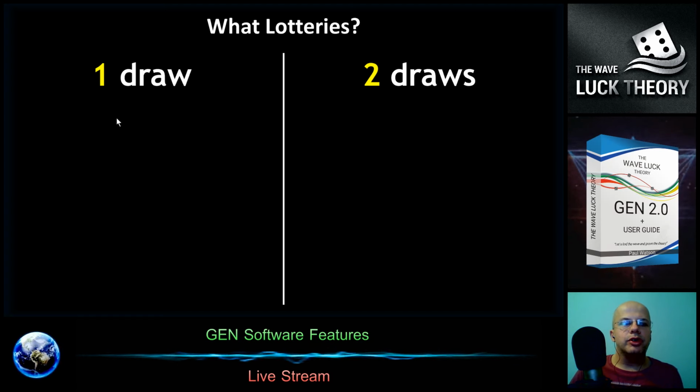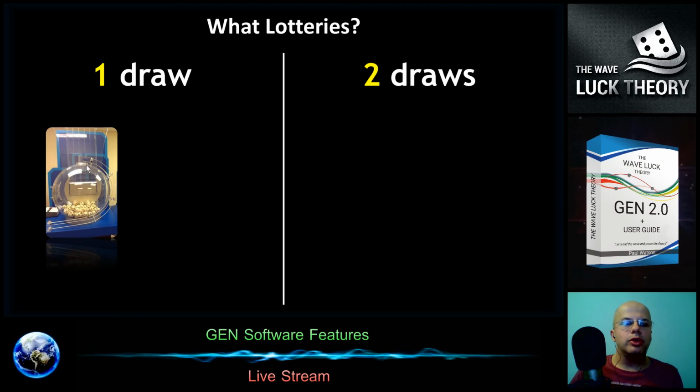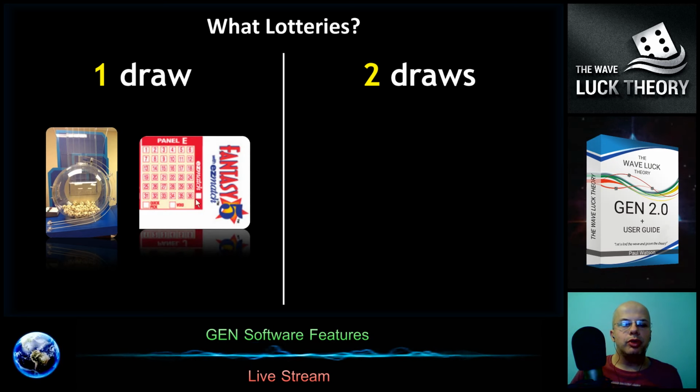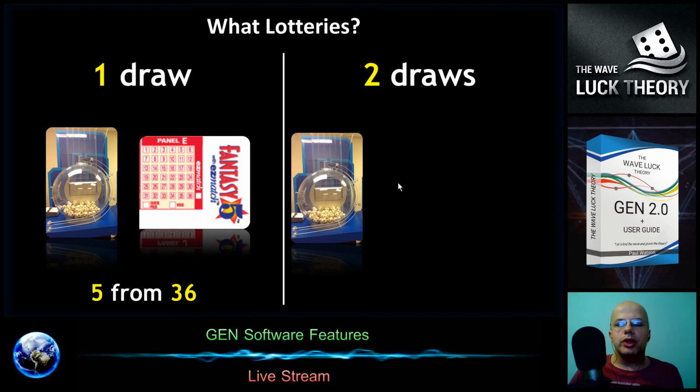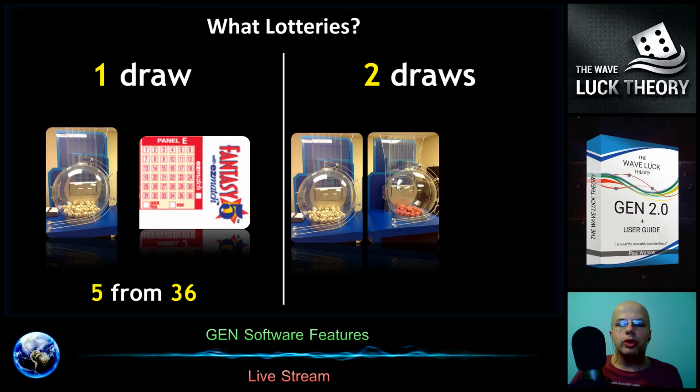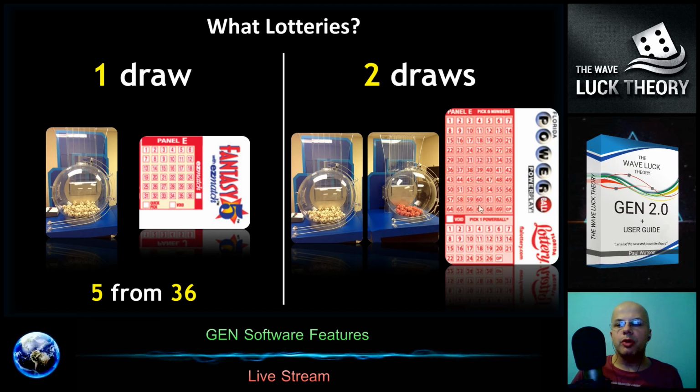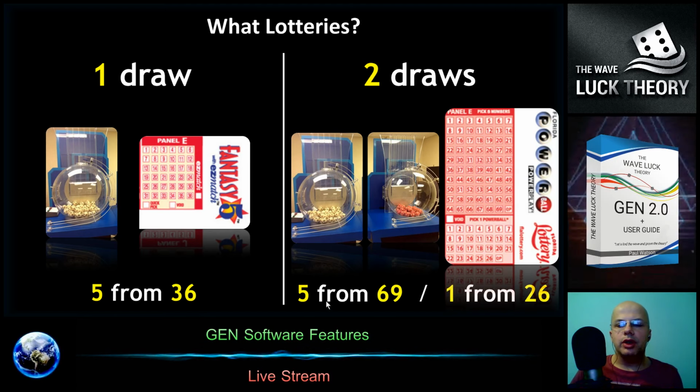So we can start the generation for a lottery with 1 drawing machine, for example Fantasy 5, which is drawing 5 numbers from 36, and we can run a lottery with 2 independent drawing machines. One example is Powerball, where we are getting 5 numbers from 69 and 1 number from 26.